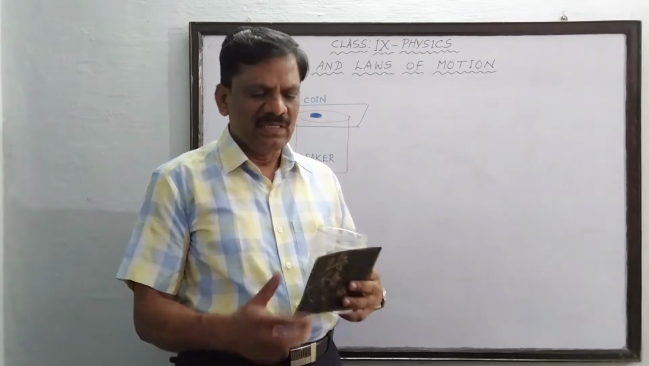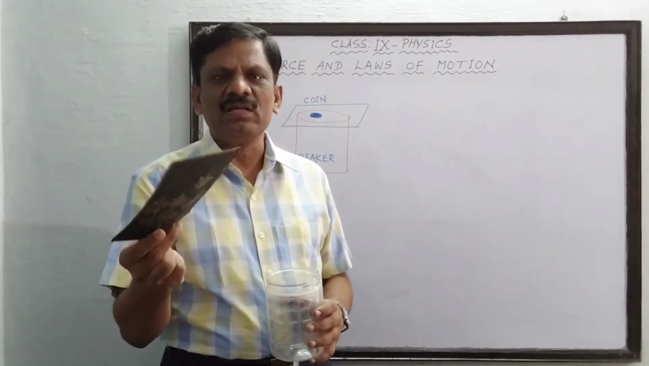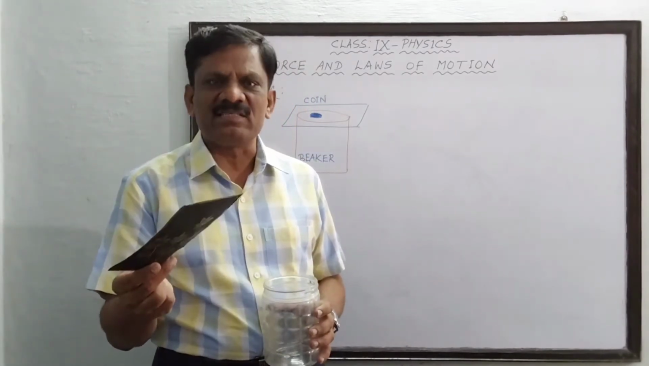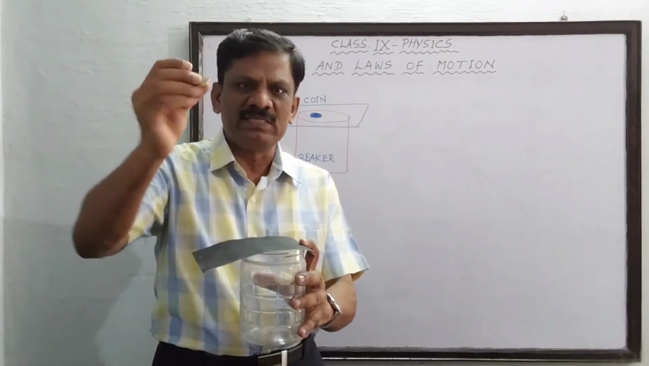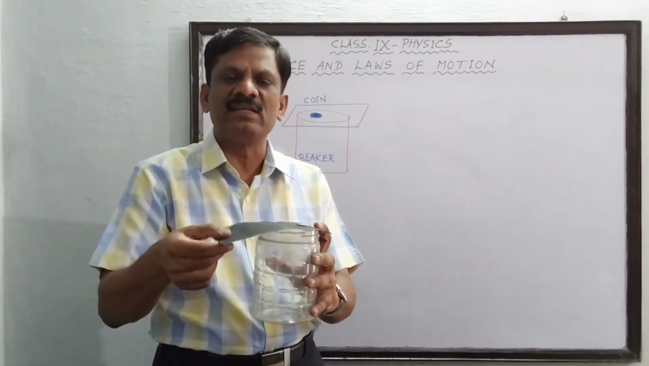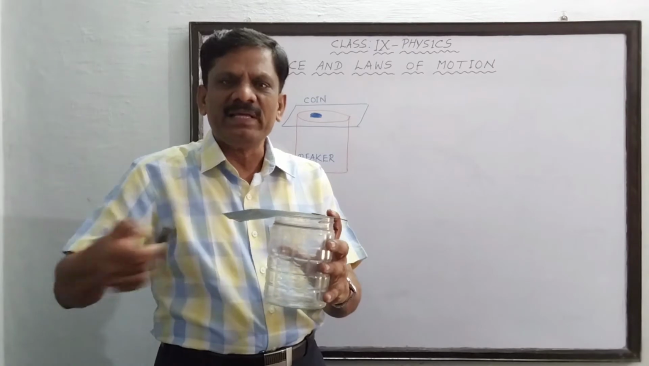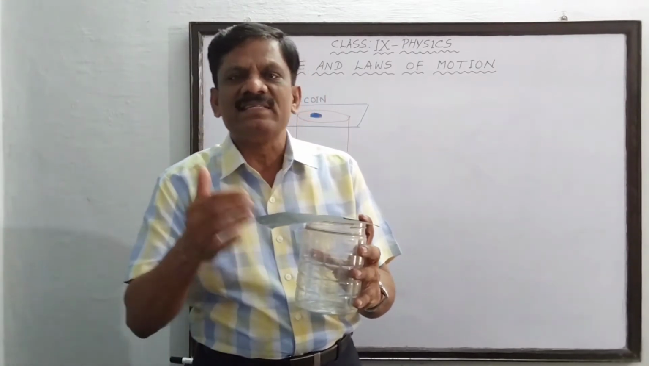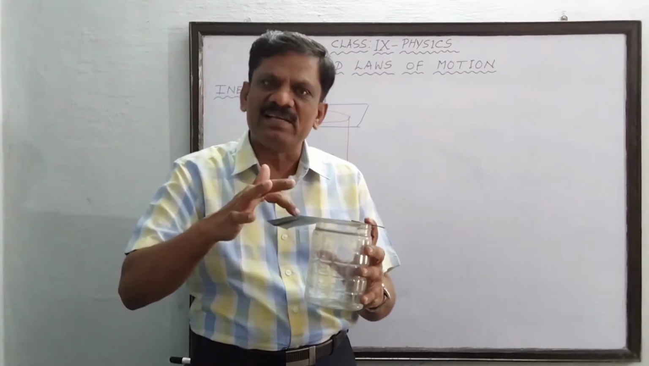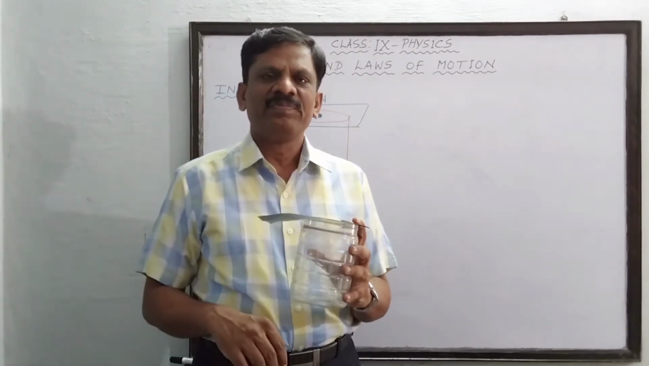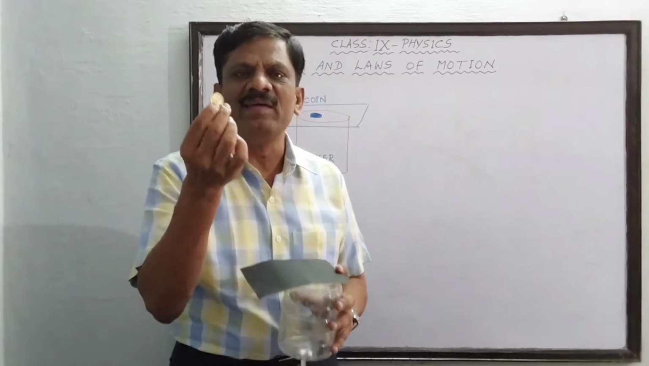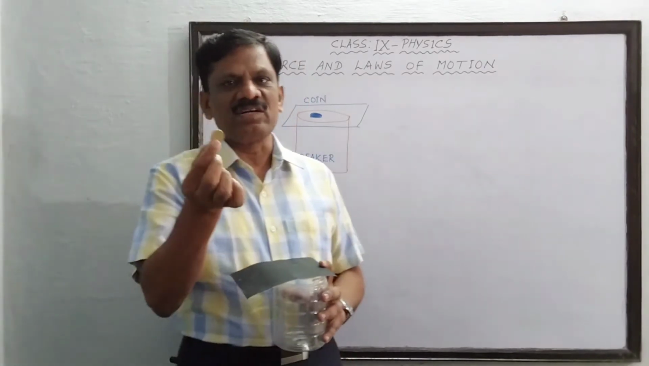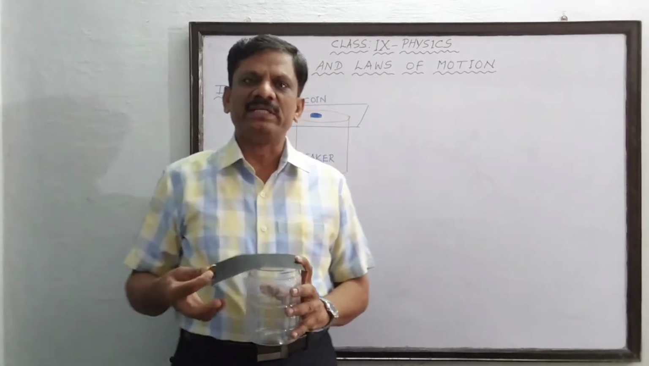Why? When the coin was kept on the cardboard, both were at rest. See, when the coin is at rest, cardboard is also at rest. But when I apply a great force on this cardboard, the cardboard has changed its state of rest to a state of motion. Why then is the coin unable to change its state of rest to a state of motion?